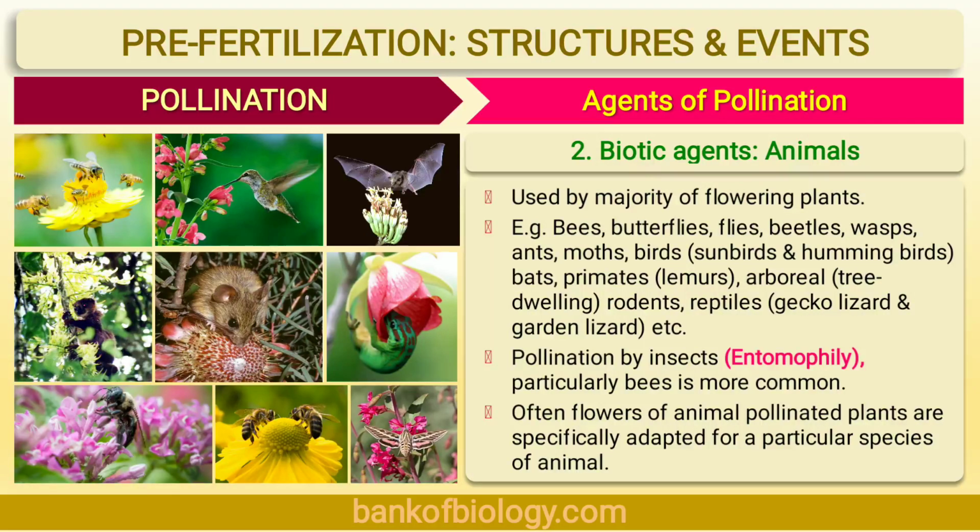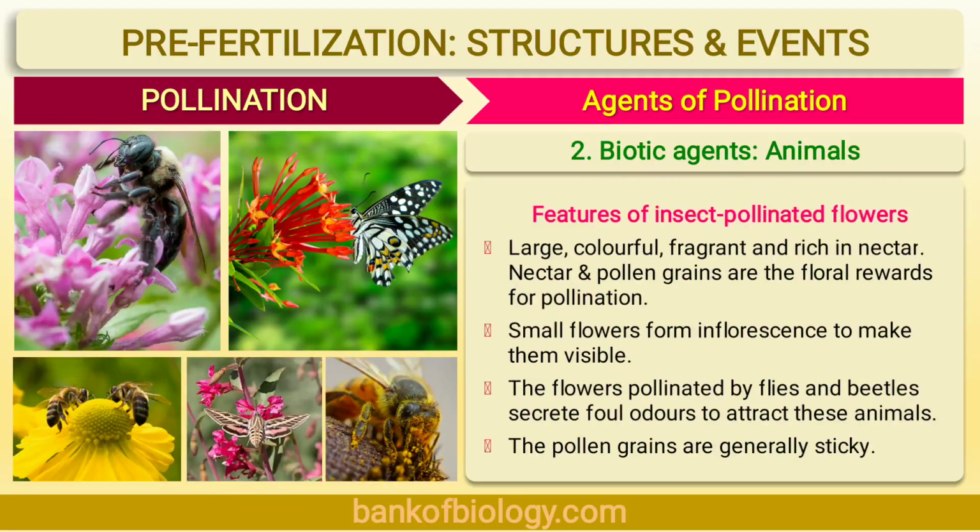Pollination by insects is known as entomophily. Particularly, bees are more common in this entomophily. Often flowers of animal pollinated plants are specifically adapted for a particular species of animals. Let's see the pollination by insects, that is entomophily, in detail. It occurs in rose, jasmine, salvia, like plants, etc. Let's see the adaptations in entomophilous flowers.